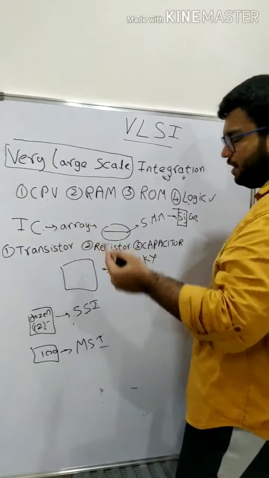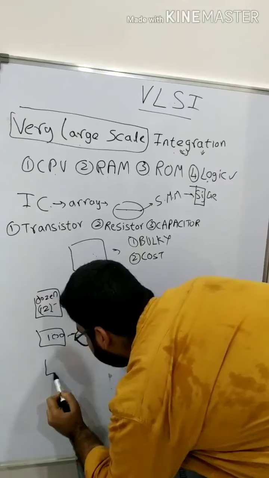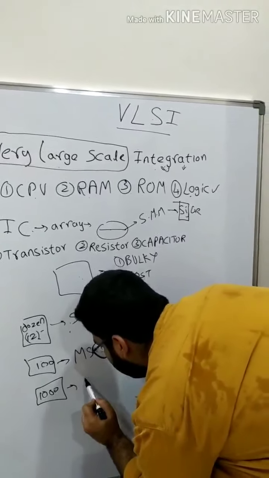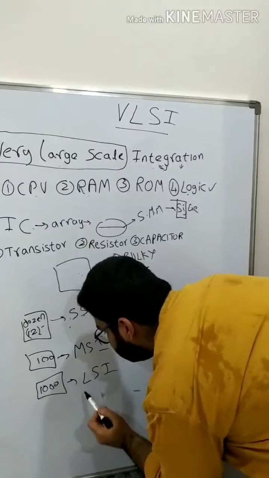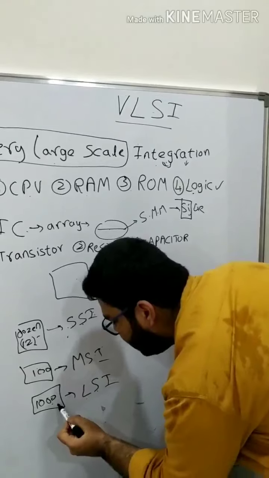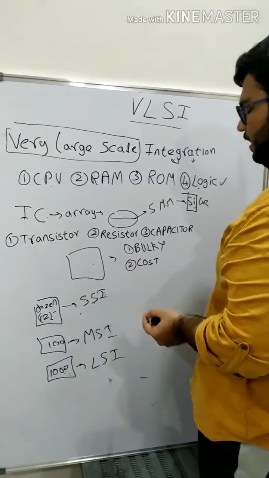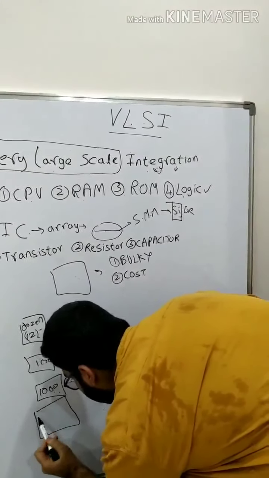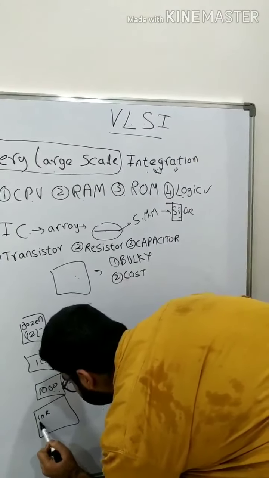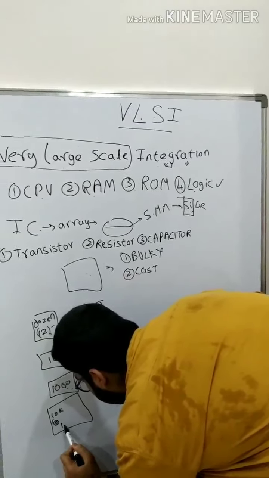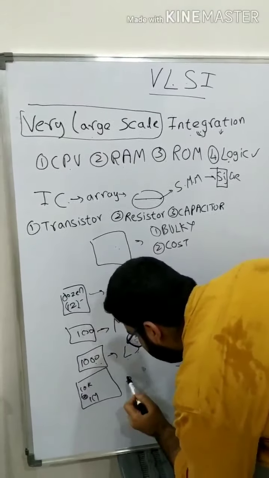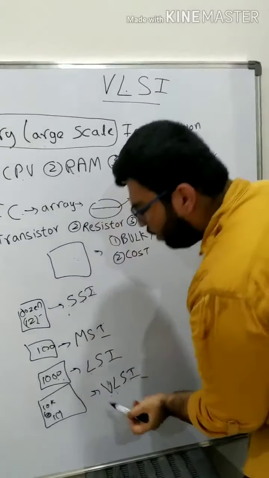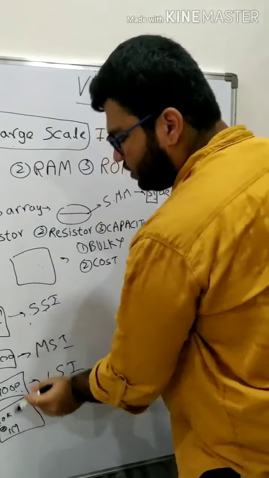And after a few years, it became 1000. That is large scale integration, where a large number of components are implanted on the chip. And later it came to VLSI, that is in the range of 10,000 to 1 million or more. That is, a very large number of components are implanted on the chip.